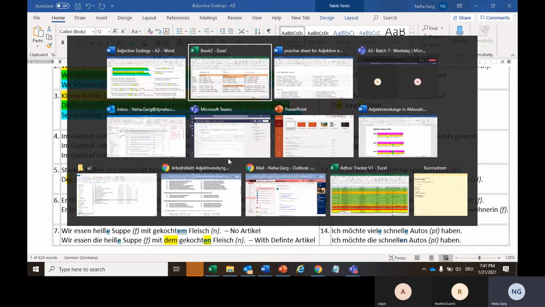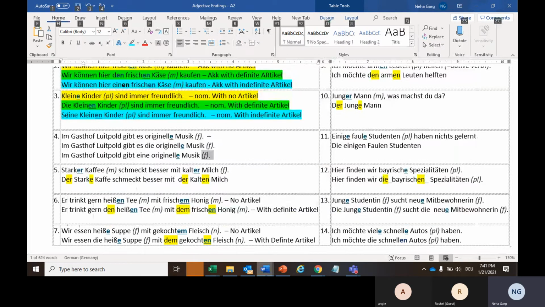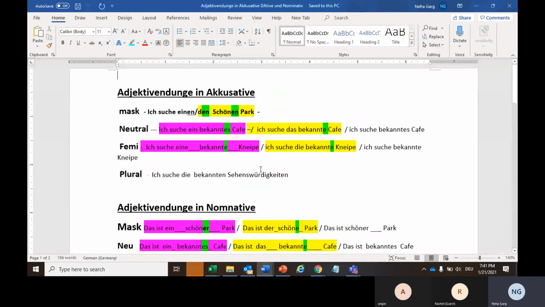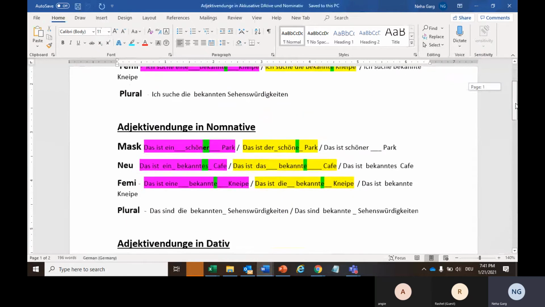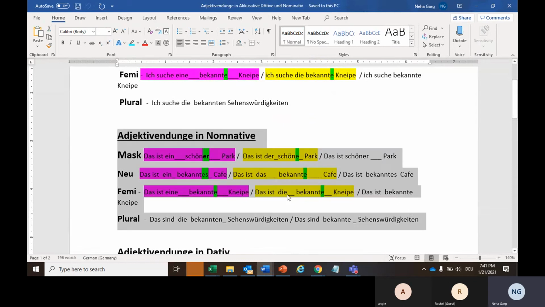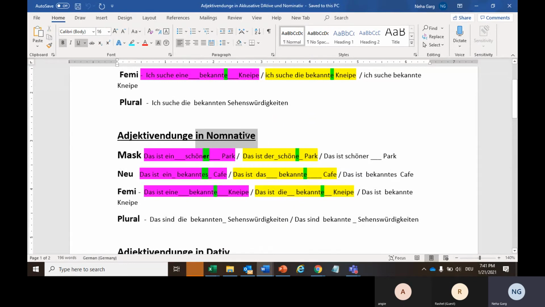Okay, now I have one more sheet which might make this task a little simpler. Let's see this particular section first. Here we have adjective endings in nominative case only. This pink highlighted is with unbestimmt article, this yellow highlighted is with bestimmt article, and this non-highlighted is with no article at all.